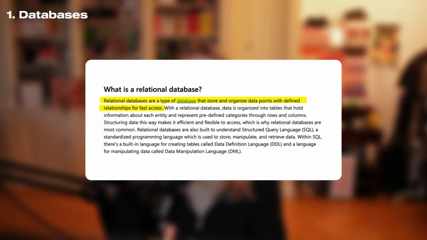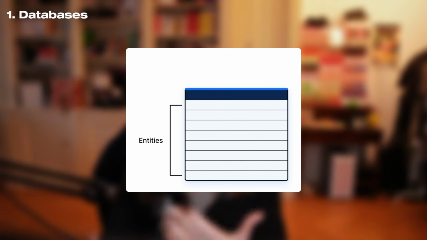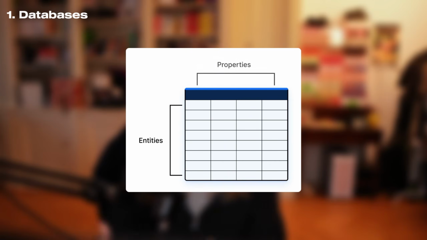A relational database is a type of database where the data is stored into multiple tables, which can be seen as Excel sheets. Welcome to the Microsoft Excel World Championship! Inside every table, the data will be stored as rows representing entities and columns representing properties.